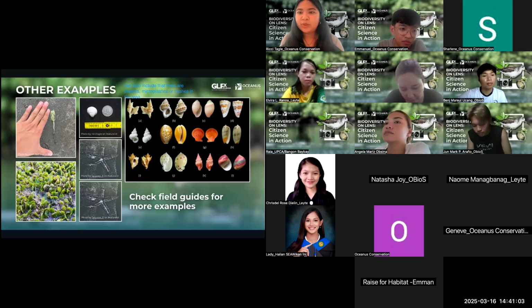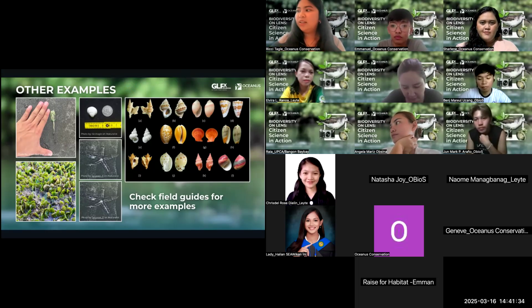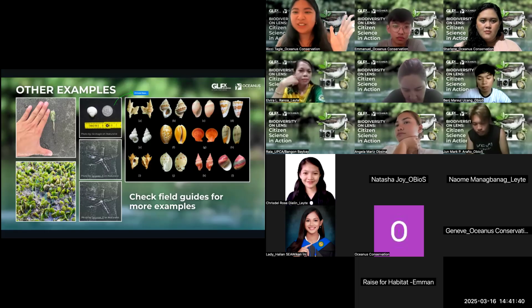So I have some photos from iNaturalist that have shells and seagrass. My advice when it comes to shells is that it's better if you have a familiar item in the same photo, like the yellow ruler or the 1 peso coin there. Because with shells, if it's small, you'll try to get a good shot of what it really looks like, but then we lose the concept of its size, which can really help with classification. And on the left image, you'll see there's no 1 peso. So they just used their hand, which is also good for size comparison.